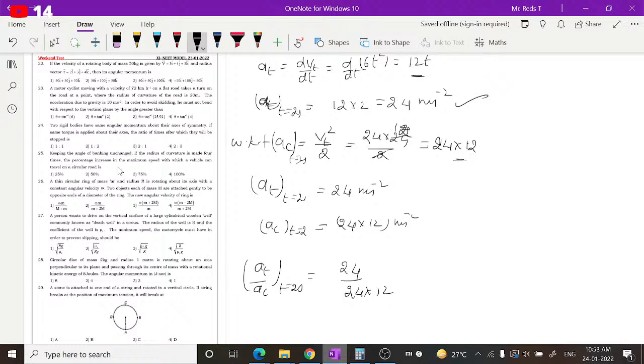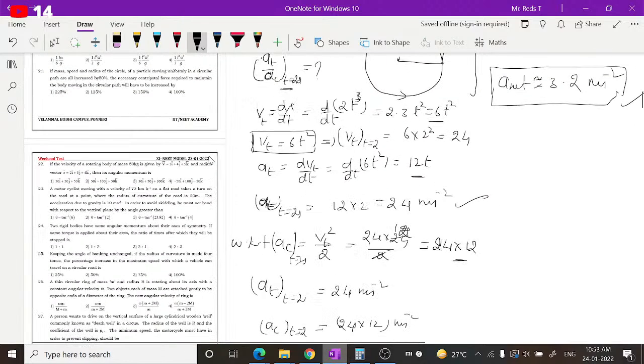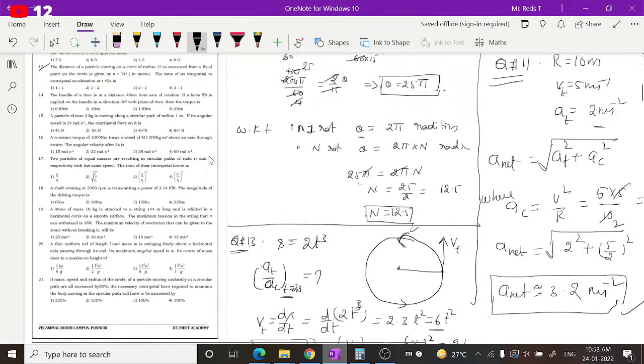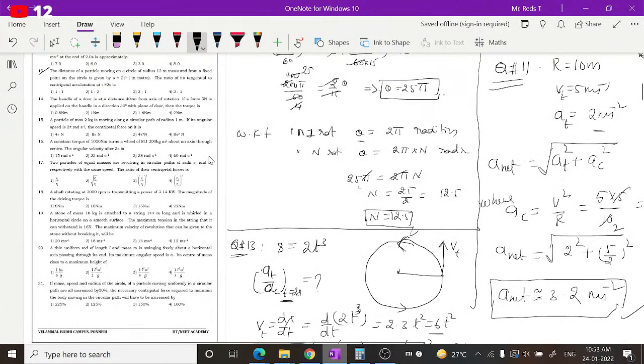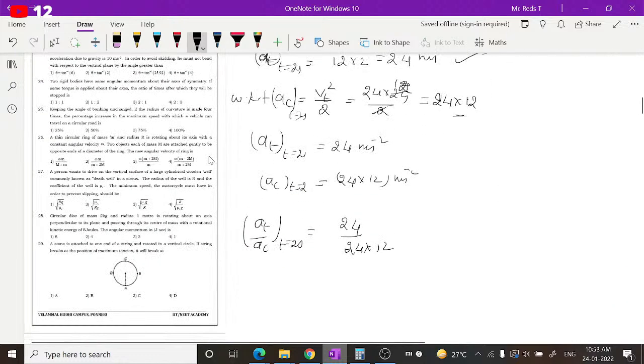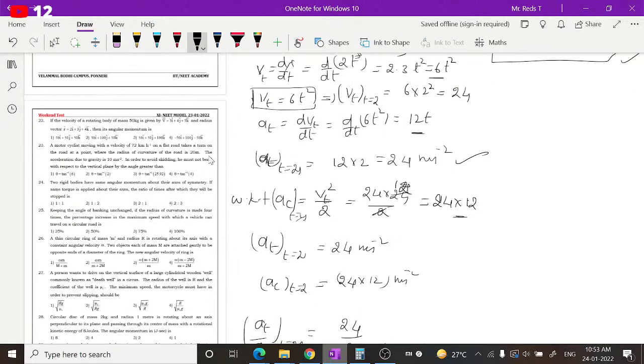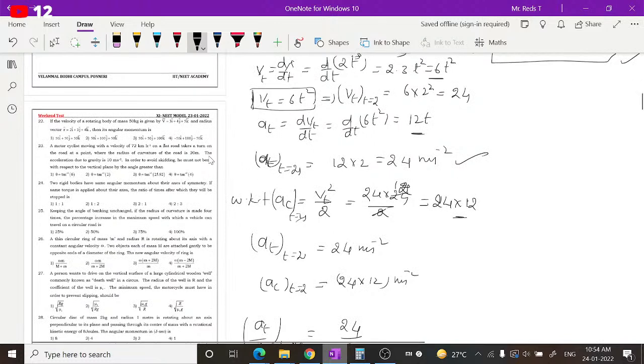And what is this question number? 13. So is there any such option in 13? We are going to get here on simplifying this 12 or something else. Let's cross check this, guys. Cross check this carefully.